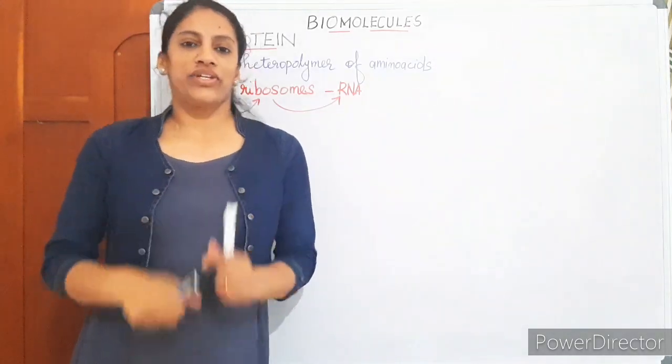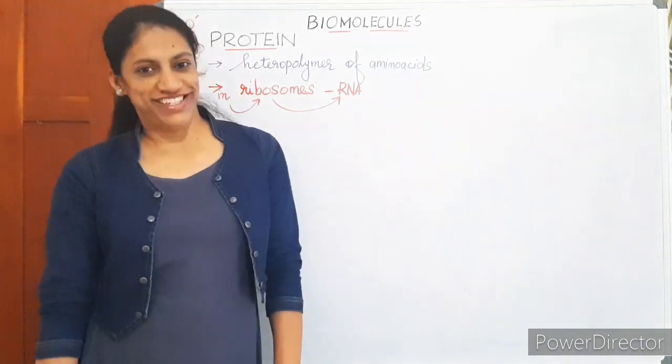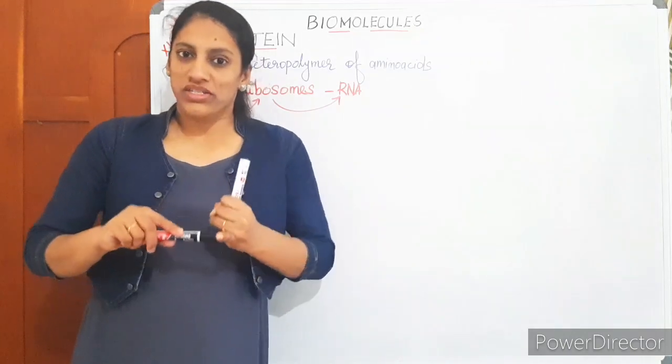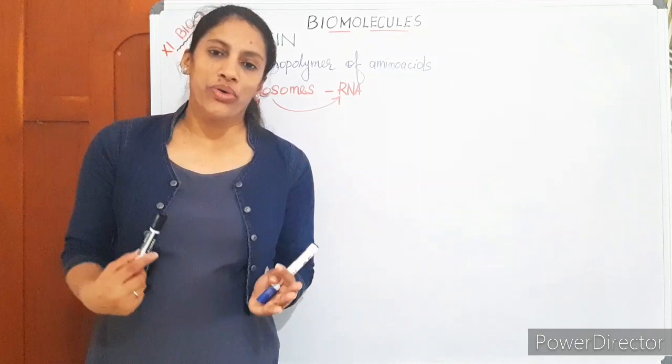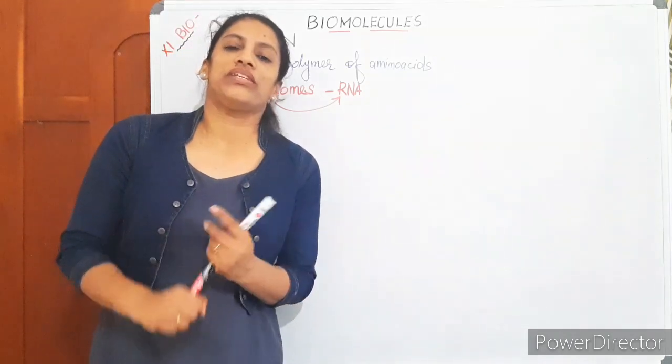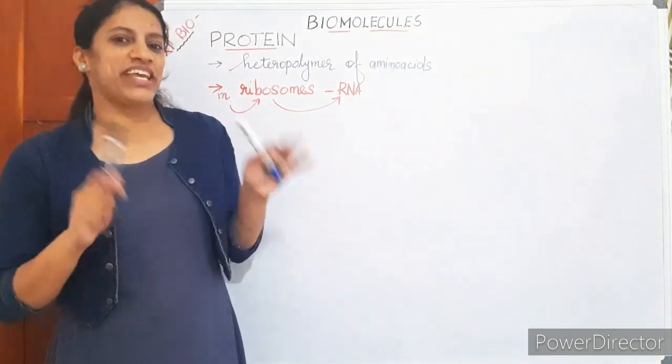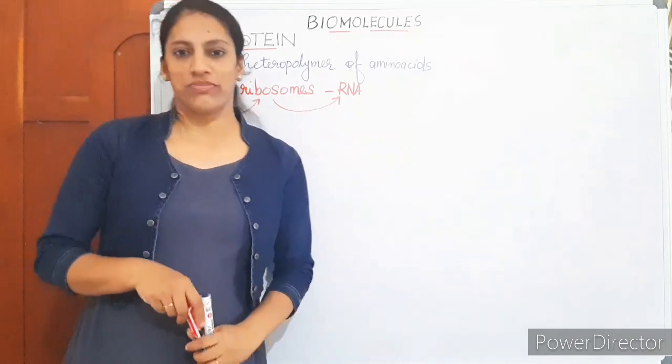RNA is guiding this protein synthesis. So for the protein synthesis, what is required? It requires a number of amino acids and also various types of RNAs, and takes place within the ribosomes.